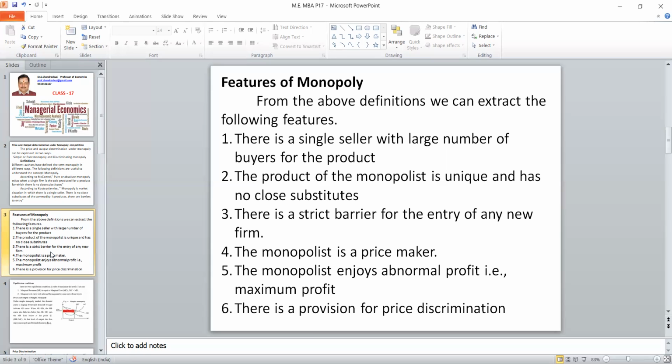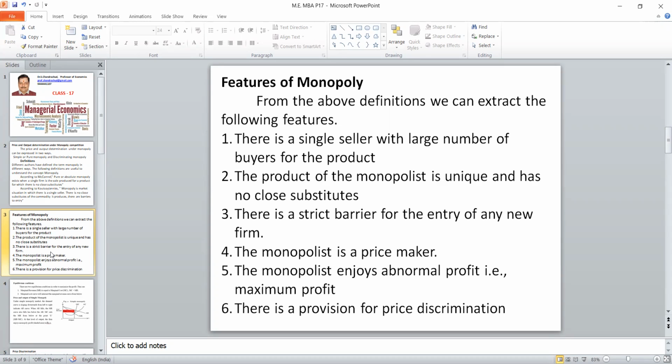So when they ask in Section A, what are the features of monopoly? You should tell about the 5 things. What are they? Number of buyers and sellers, type of product, entry, who is a price maker, what is the profit position, and a unique feature, price discrimination. These 6 you should write.